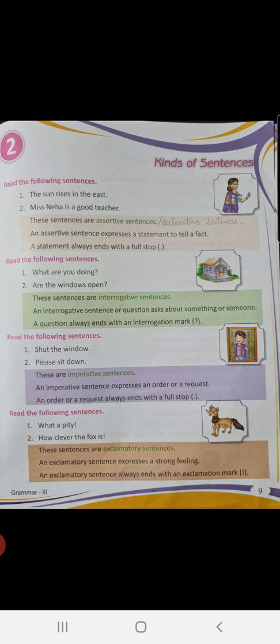Alright, children? Okay, I hope this topic, sentences, subject and predicate, and the kinds of sentences are clear to you, and you will be able to do the exercises based on it. Children, the exercises given in the book you are going to attempt if you have not done already, and we will be discussing the answers in the class.